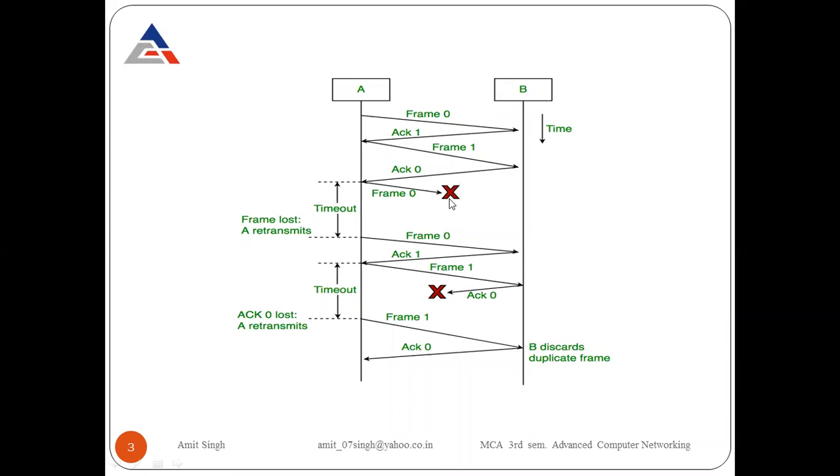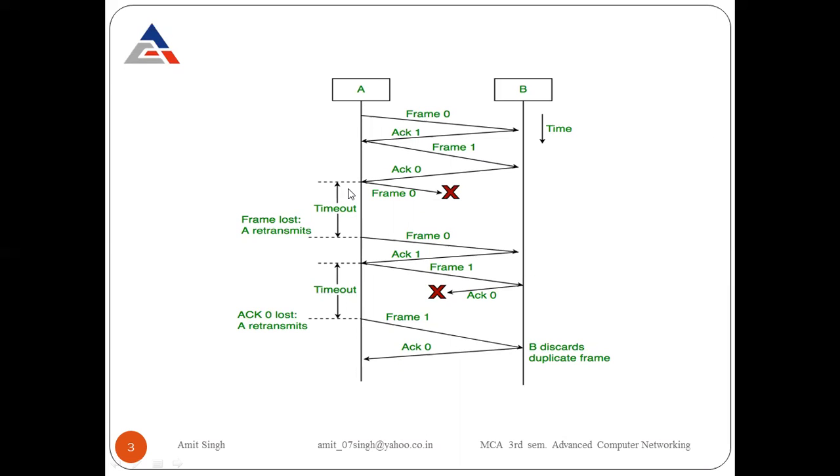Now look at it, the cross is there. Cross means that due to some interruption, that particular frame number 0 is not received by the receiver. Look here, frame number 0 is not received. Now we have the timeout. The name of this protocol is Automatic Repeat Request. What it means is, we have a timeout. For example, we have a